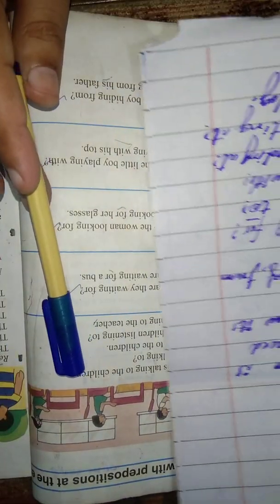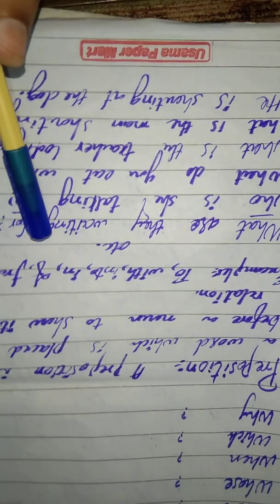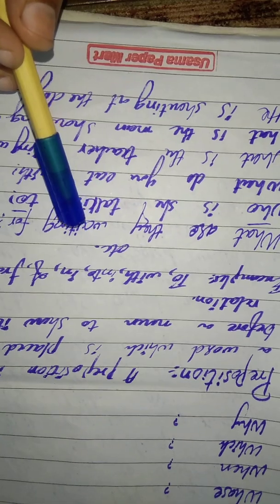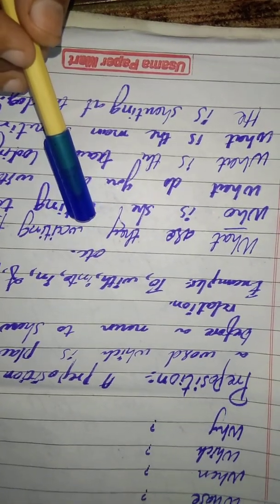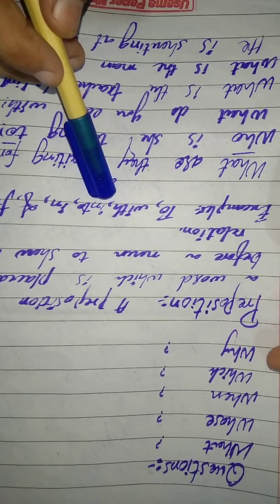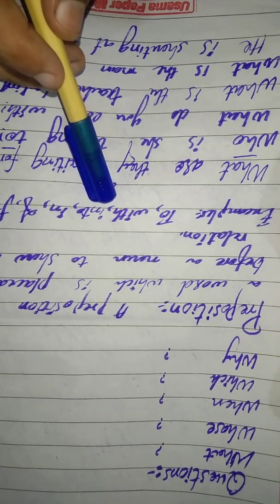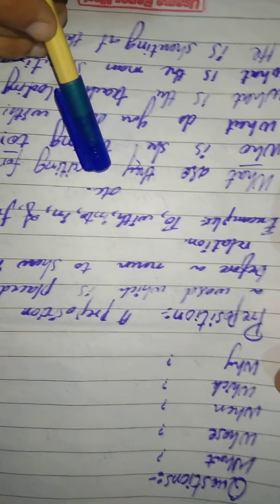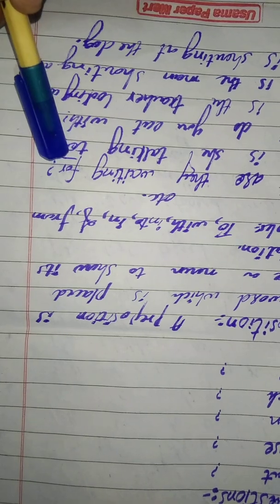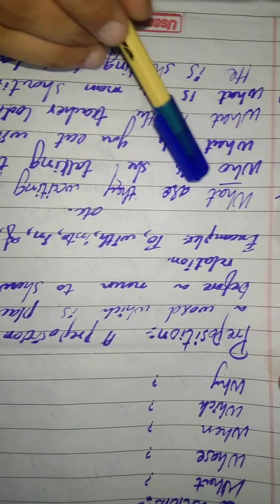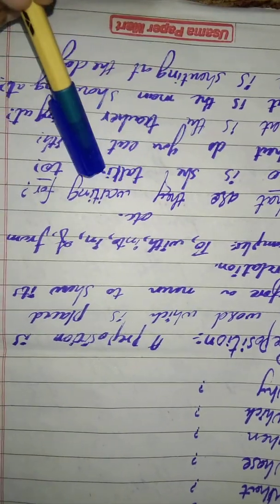Now students, our topic is questions with preposition at the end. So now we will use a preposition at the end of the question. You know that we use question words at the start of the sentence, and at the end of the sentence we put a question mark. So first is: what are they waiting for?